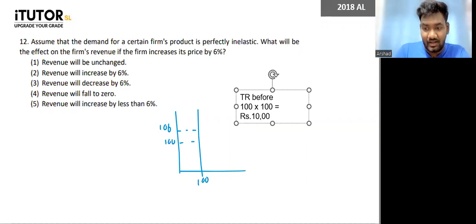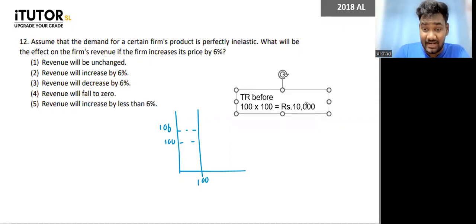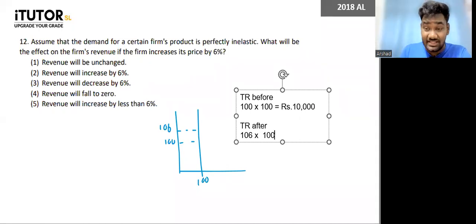100 into 100, 10,000. Now, what is my total revenue after the 6% price increase? Price is 106, quantity is still 100. How still 100? Because in the question they say demand is perfectly inelastic.